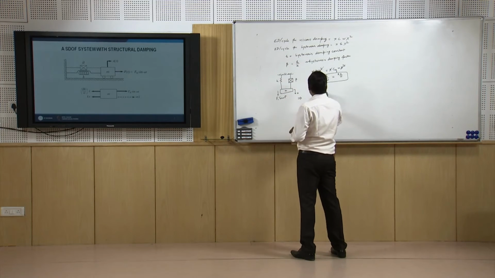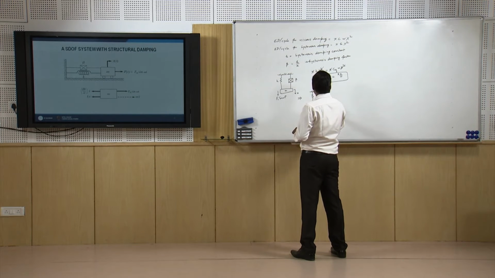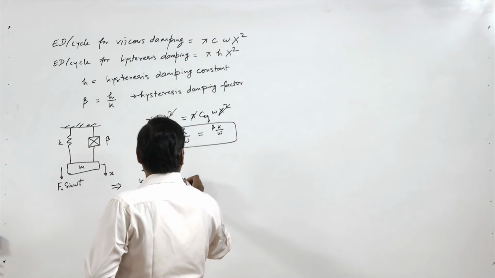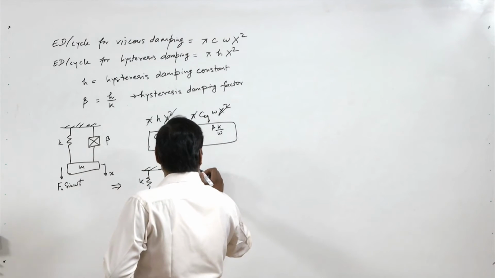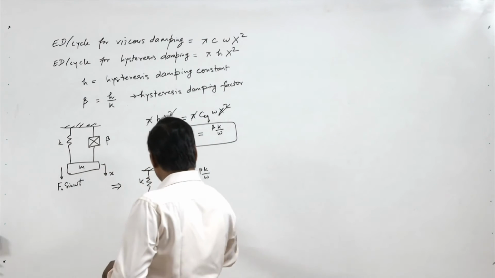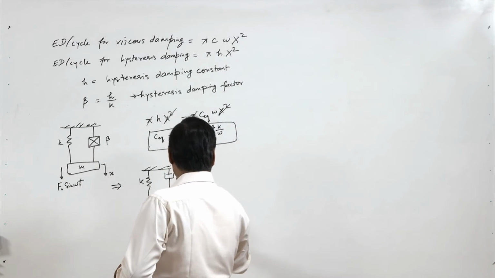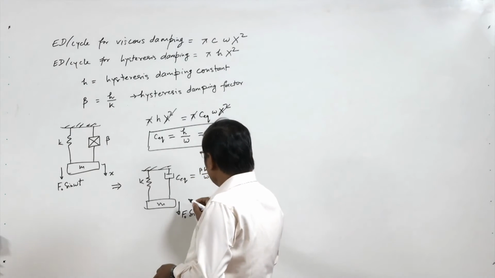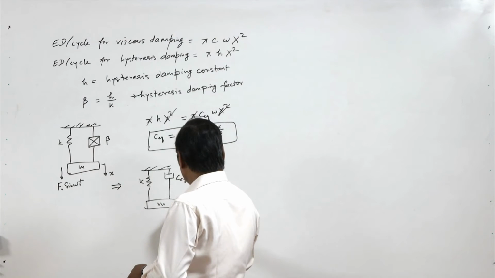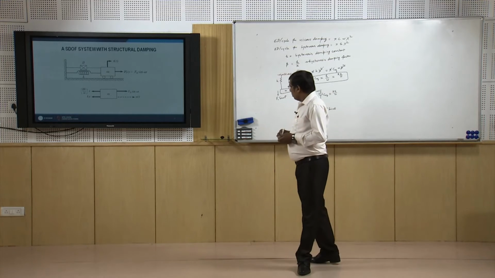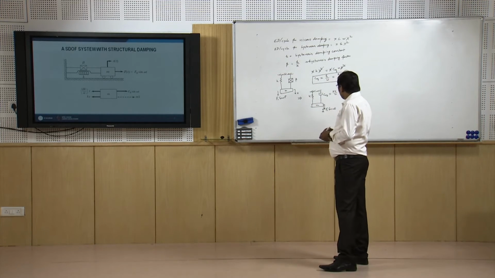So here we can show it as mass, K, and a viscous damper, C equivalent, which is equal to beta into K by omega or h by omega, and this system is subjected to F0 sine omega t, and this is the response of the system here.